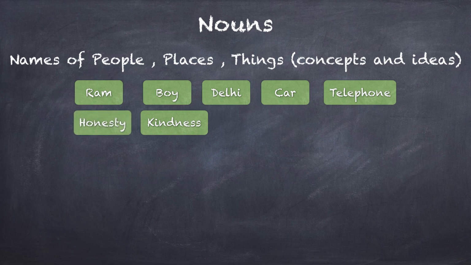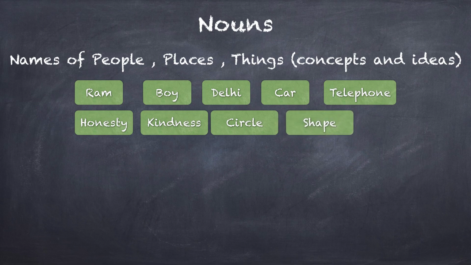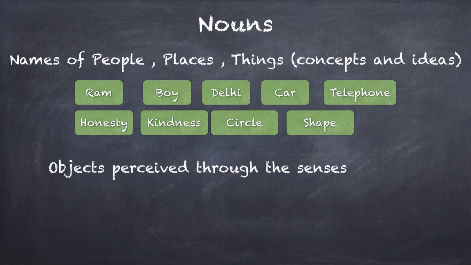So Ram, Sham, Savita. Names for groups or classes are also nouns, like boys, girls, lawyers, doctors. Names of places: Delhi, Bombay, Berlin, Calcutta. Names of objects that you can see in the world: car, telephone, telescope, table, chair, bed, pillow, etc. And some concepts, for example, honesty, kindness.